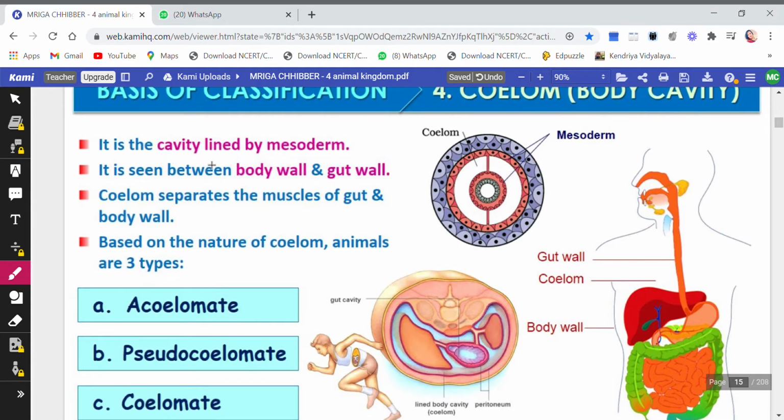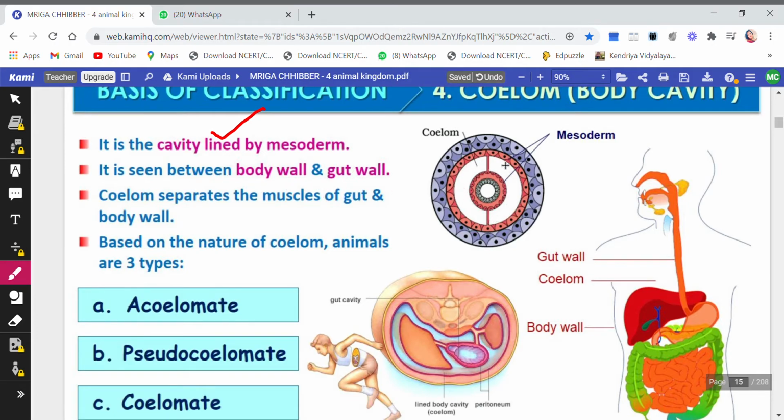Now it is the cavity lined by mesoderm. So the internal layer, children, is the mesoderm. If there is a cavity, you see this is a cavity, and this cavity is surrounded by mesodermal cells. This cavity is called body cavity or coelomic cavity or coelom. So this is a cavity lined by mesodermal cells, and it is seen between the body wall and the gut wall.